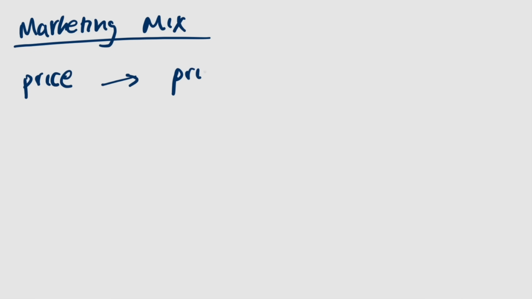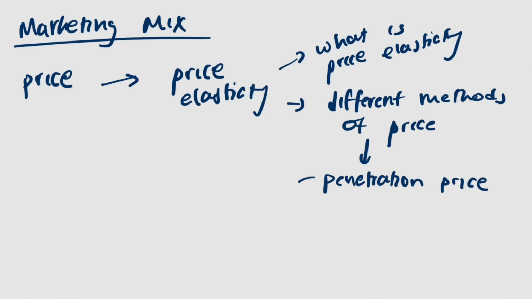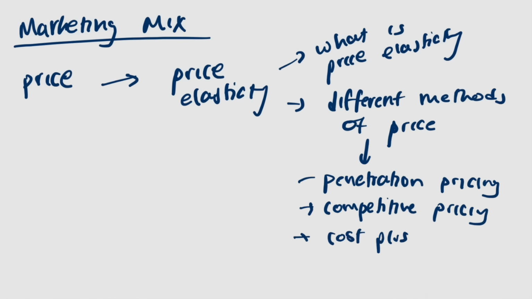Let's now talk about marketing mix. We need to know several terminologies, and let's get started with the first one, which is price. Within price, we need to know about price elasticity, what price elasticity is, and the different methods of pricing: penetration pricing, competitive pricing, cost plus pricing, and loss leader.